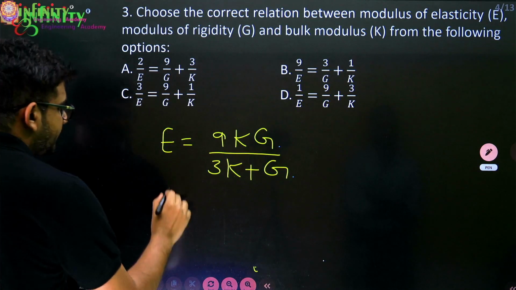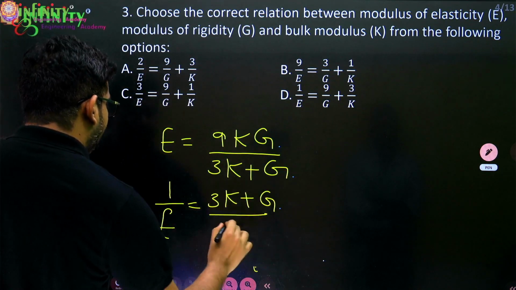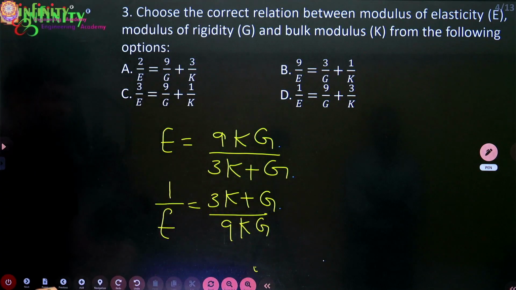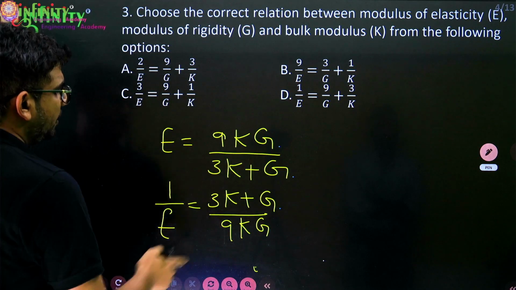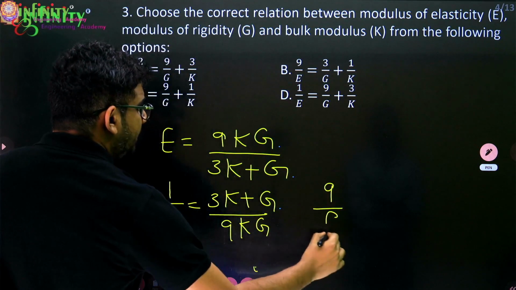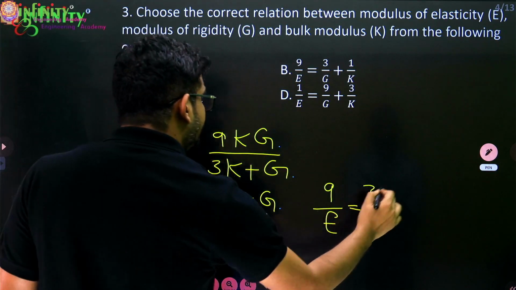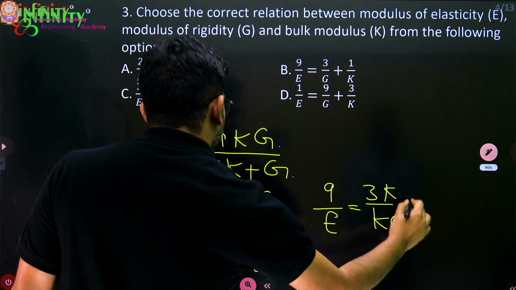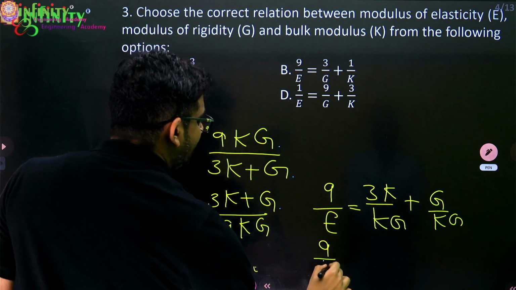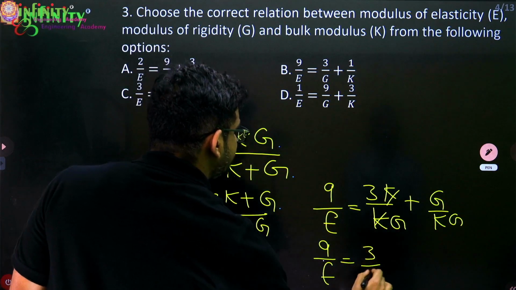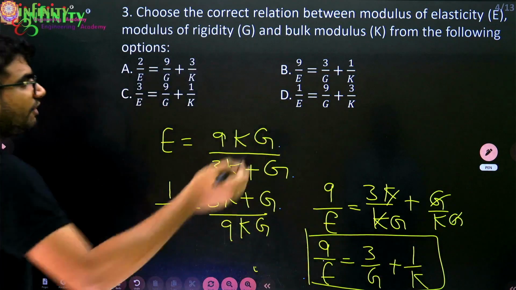Now you can write this equation as 1 by E equal to (3K plus G) by 9KG. So like this you can write the equation. Now suppose you take this 9 here, you can write this equation as 9 by E equal to 3K by KG plus G by KG. Now this can be written as 9 by E equal to 3 by G plus 1 by K, since K gets cancelled in the first term and G gets cancelled in the second. So this is the equation you get after rearranging.